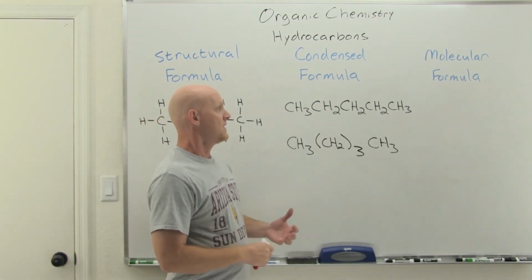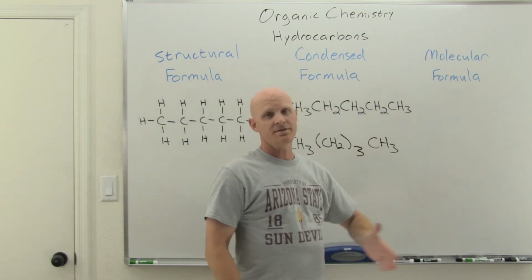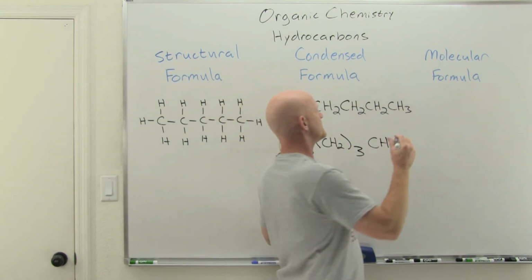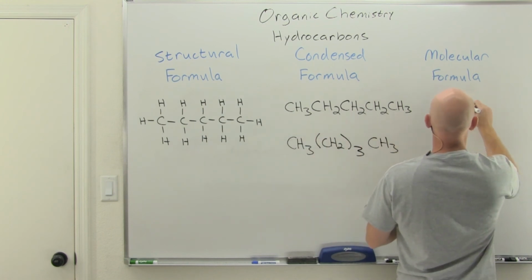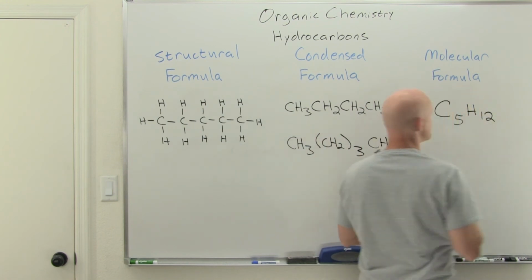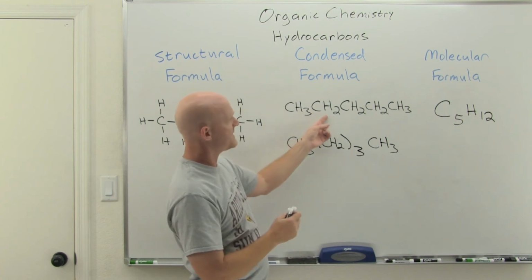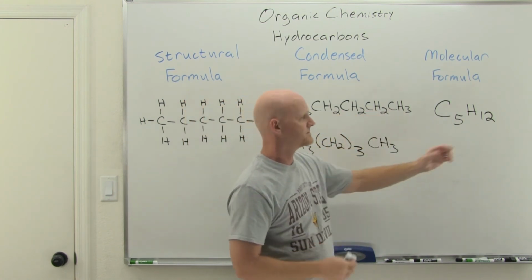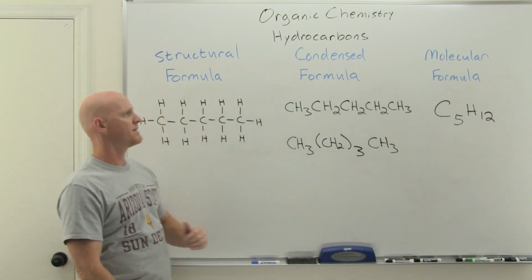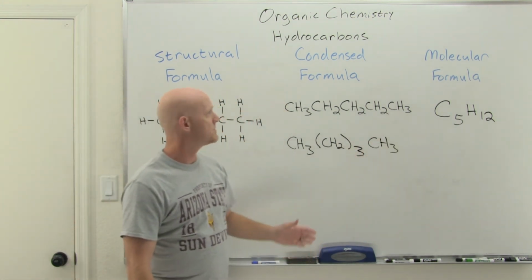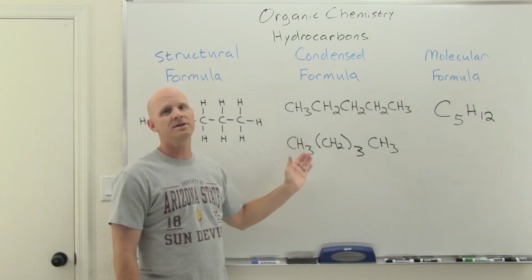Now the last thing is the molecular formula, and this is one you'll be familiar with as well, which simply states how many of each atom you have. In this case, we've got 5 carbons, and 12 hydrogens. So 3, 5, 7, 9, 10, 11, 12. And that's just your molecular formula. So the Lewis structures you would have seen before, obviously, and the molecular formula, but I wanted you to see the condensed formula as well.